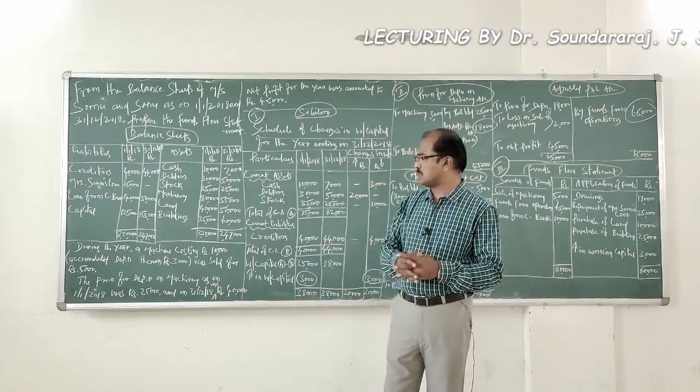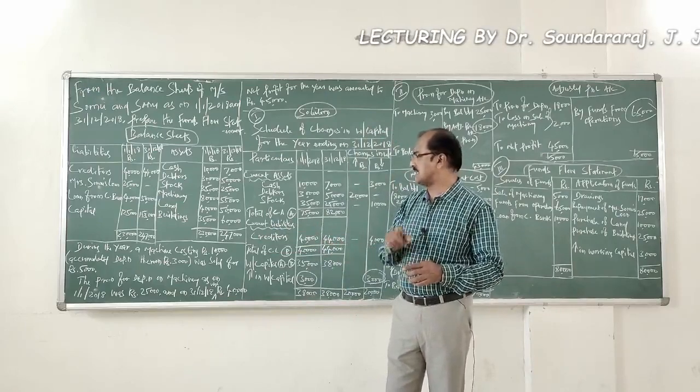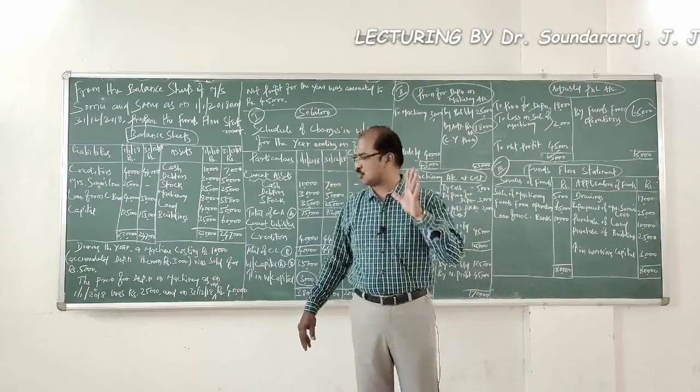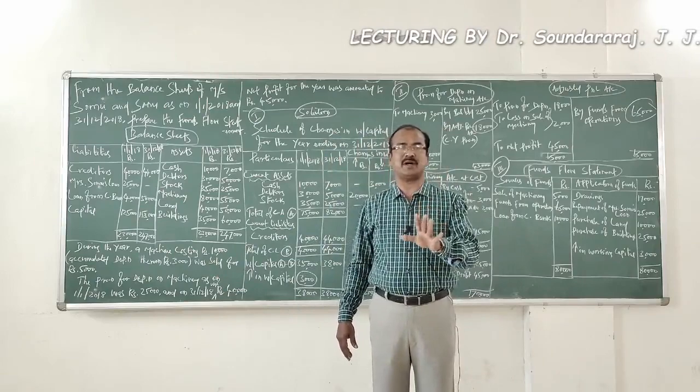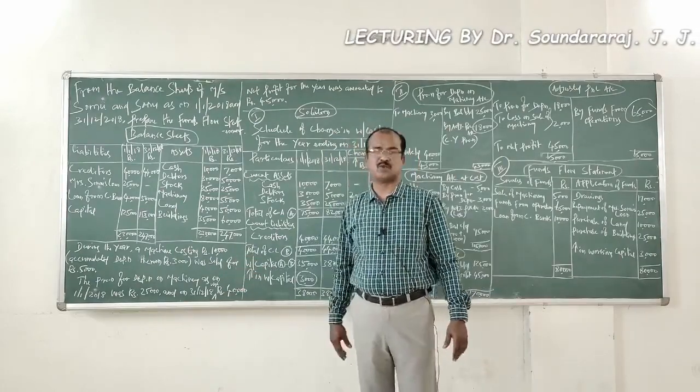Let us look at the additional information. During the year, that's the current year, a machine costing 10,000 rupees, accumulated depreciation thereon 3,000 rupees. Therefore, you find there is a provision for accumulated depreciation in this problem. Was sold for 5,000 rupees.